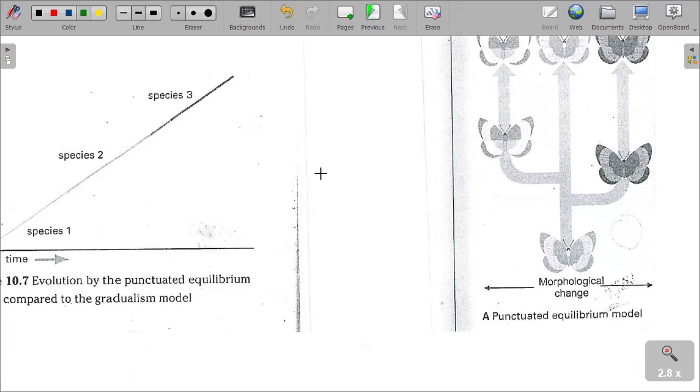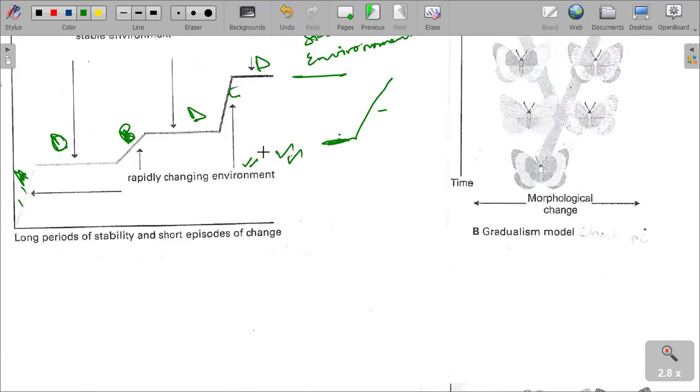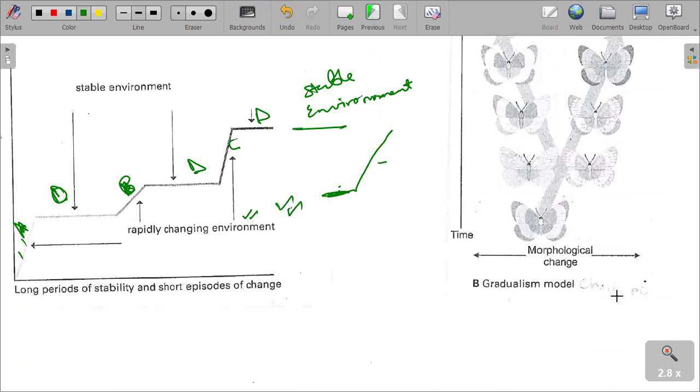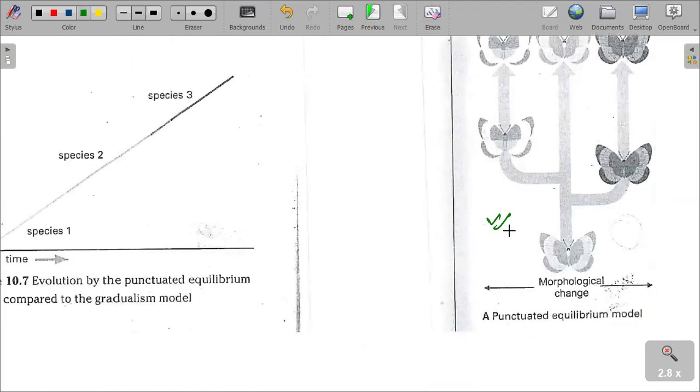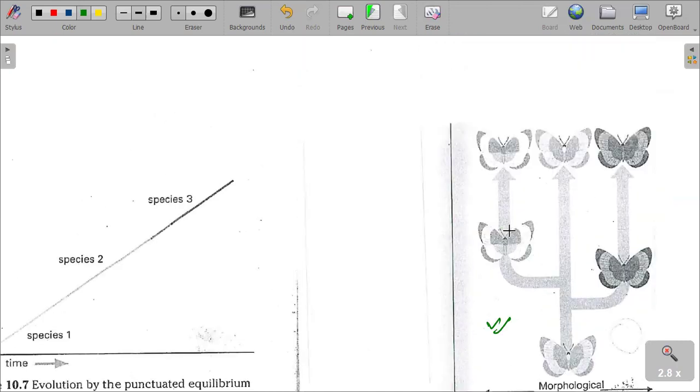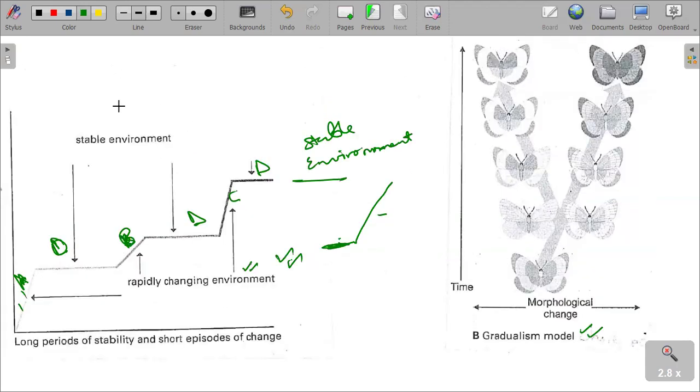As you can also see, like I already showed you, this is punctuated equilibrium. And also we have gradualism, which is also shown in this respect. Gradualism and also punctuated equilibrium. At the same time, we also have our punctuated equilibrium here,